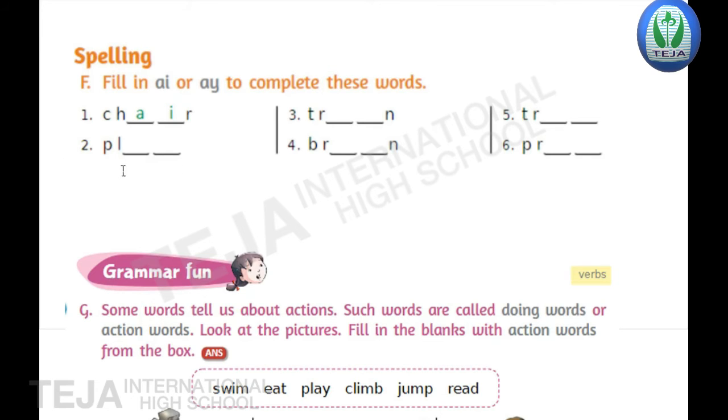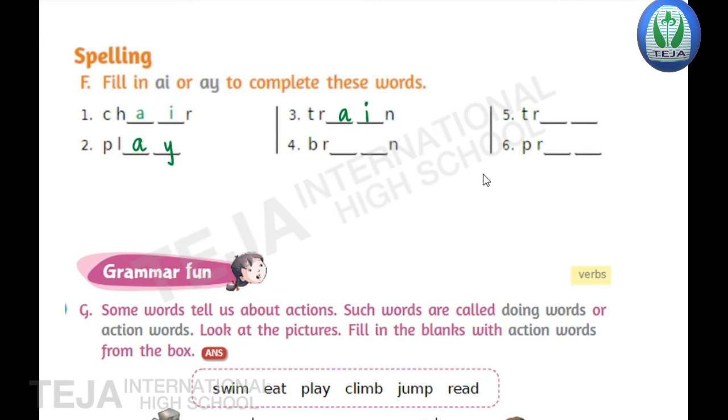Second one, PL dash dash. What we have to write? AI or AY, children? Write AY. AY. Now what happens? It's play. PLAY, play. Okay. Now third one, children, TR dash dash N. So what we have to write? TRAIN, train. TRAIN, train. Okay. Now next fourth one, children.